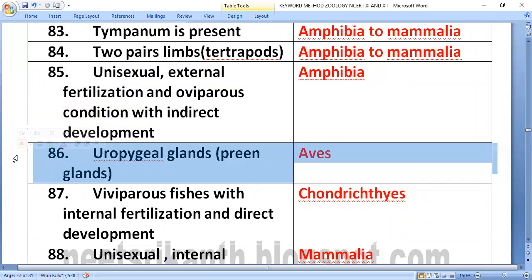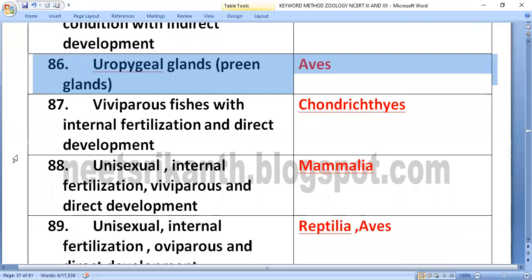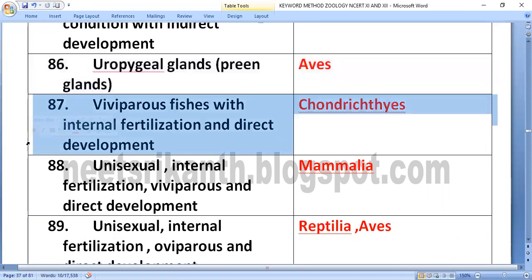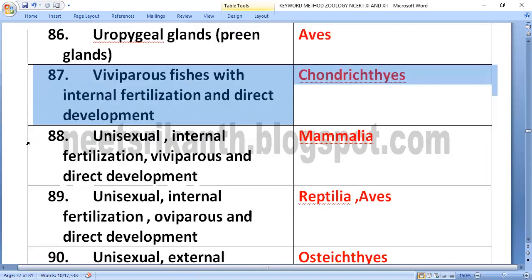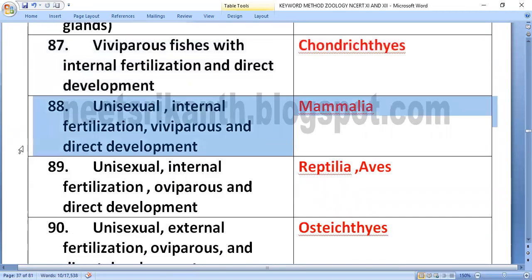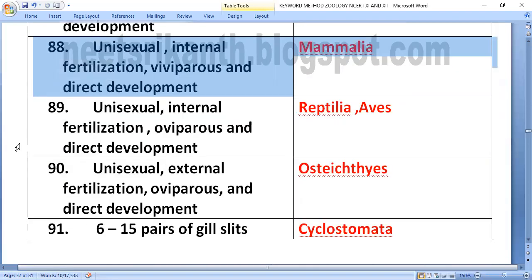Uropygial glands or preen glands: characteristic feature of aves. Viviparous fishes with internal fertilization and direct development: Chondrichthyes. Unisexual, internal fertilization, viviparous and direct development: mammalia.